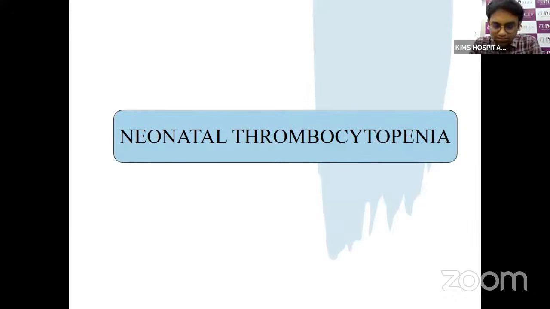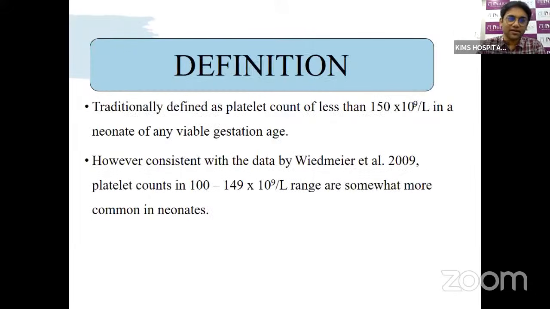Based on the basics of platelet count and the differences between neonatal and adult platelets, now we move on to the proper topic of neonatal thrombocytopenia. Traditionally, we label thrombocytopenia as a platelet count less than 1.5 lakhs in a neonate of any gestational age. But we have seen in the previous slides that the fifth centile can vary at different gestational ages. Wiedmeier et al. did a study of 47,000 preterm and term infants and found that even in term and preterm infants, the fifth centile can be around 1 lakh to 1.5 lakhs.